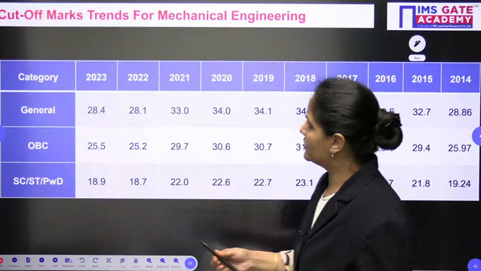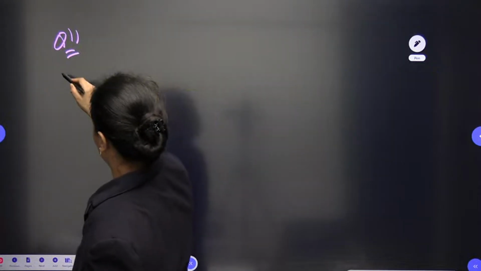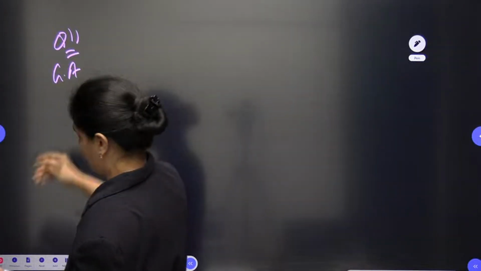Let's see one more question we are having from the general aptitude. This question was also from the general aptitude. So let's see the question.